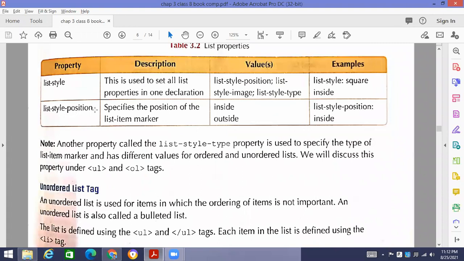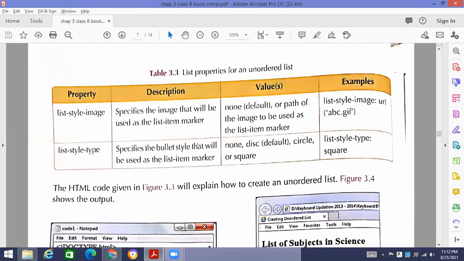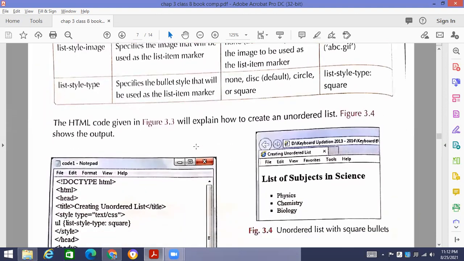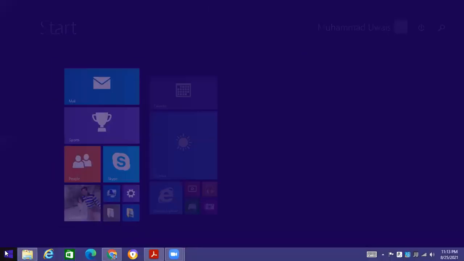Similarly, list style position. What will be the position of the list? It specifies the position of the list item marker, inside or outside. Last time I had already given you some written programs, codes of the HTML language, just like this example code. I have given you 3, 4, 5 example codes in your Google Classroom so that you can download and apply them. For example, list style type is square, so it will show you the output in squares. These were the programs that I showed you last time, by making the program and showing you the output, so that there should not be any confusion at all.